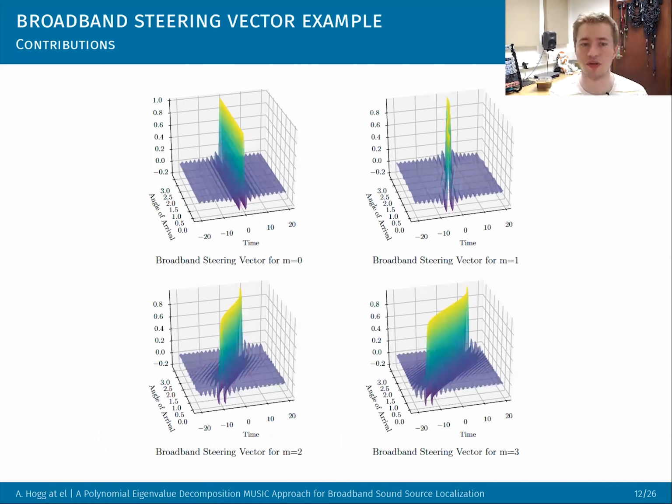And to give you an example of one of these broadband steering vectors, if the reference microphone is microphone 1, then obviously no matter what the angle is, we'll get 0 delay. But as we go to the other microphones, you can see the delay gets more extreme at the extreme angles. So it's still 0 when the wave is coming face on because it hits all the microphones at the same time, but the microphone that's furthest away will get hit last. So that's why there's a greater delay for microphone 4 rather than microphone 2, for example. So that's what they look like in practice, these sinc functions that have been windowed.